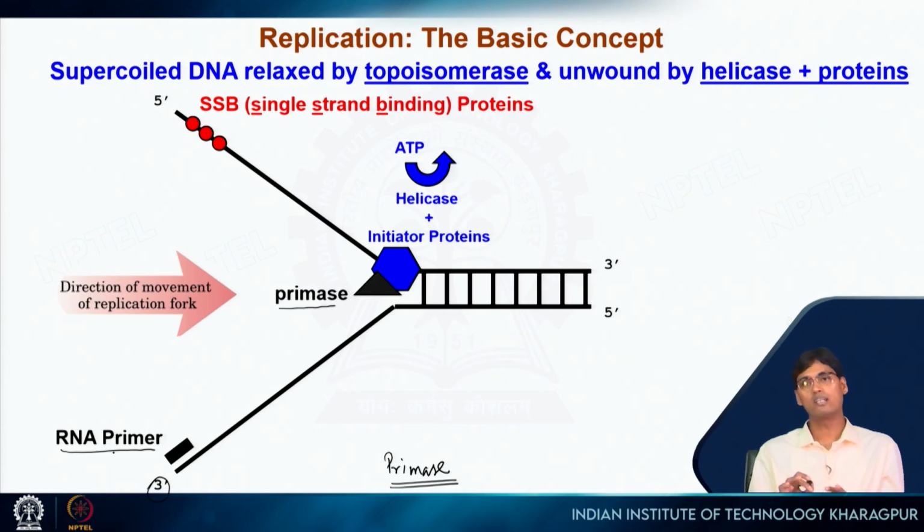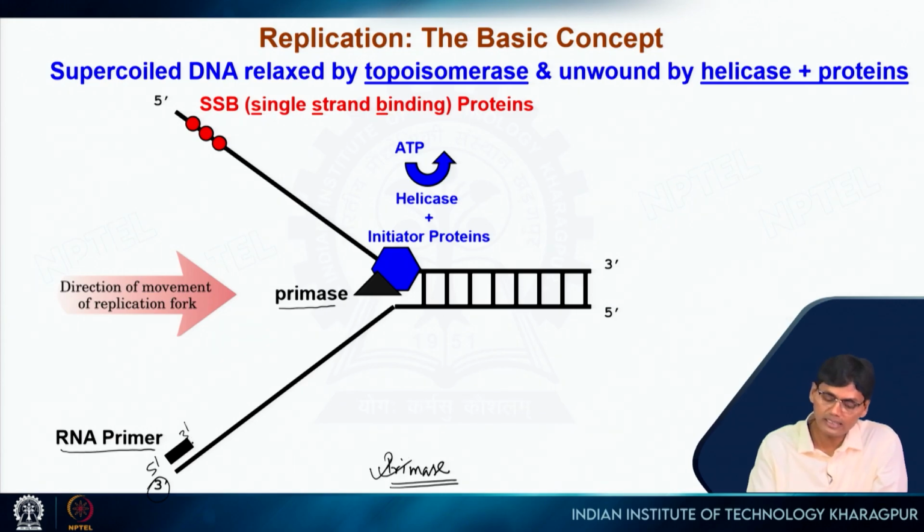Finally we will remove this by a specific mechanism, and it will be replaced by DNA itself. But in order to start this process we first need to put the RNA primer here. So this is the 5' end and this is the 3' end of the RNA primer, which is polymerized by the enzyme called primase.